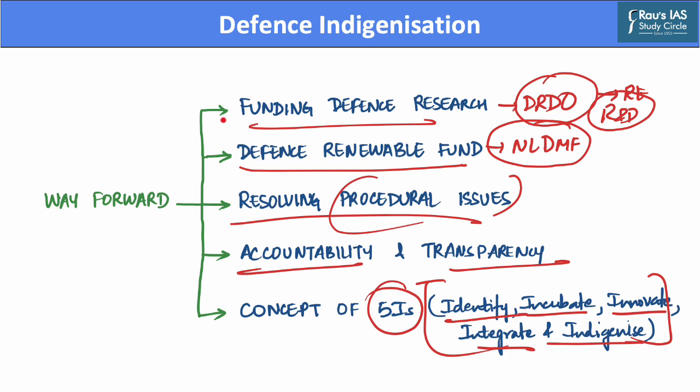Hence, funding defense research, forming a defense renewable fund, resolving procedural issues, enhancing accountability and transparency, and adopting a 5I approach is a way forward in order to promote defense indigenization of the Indian military.